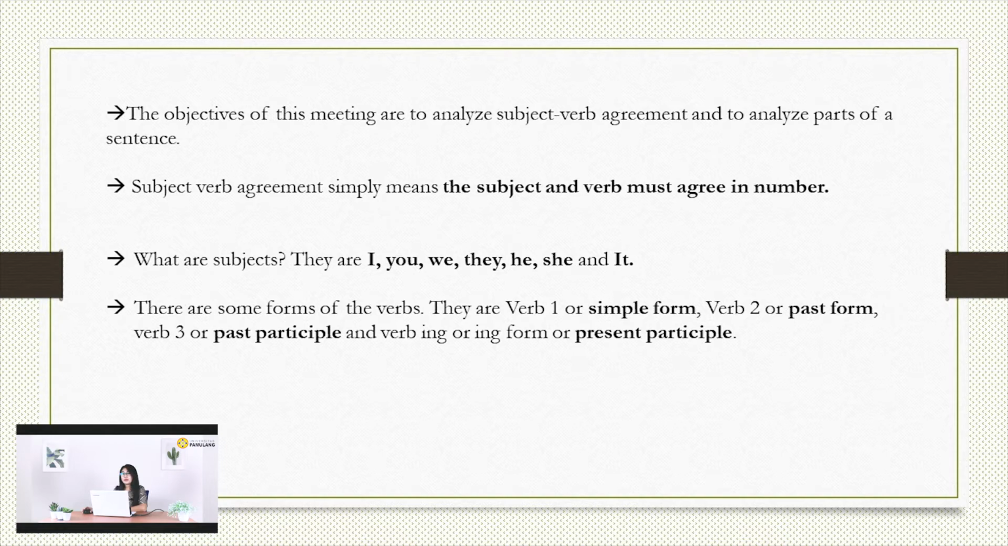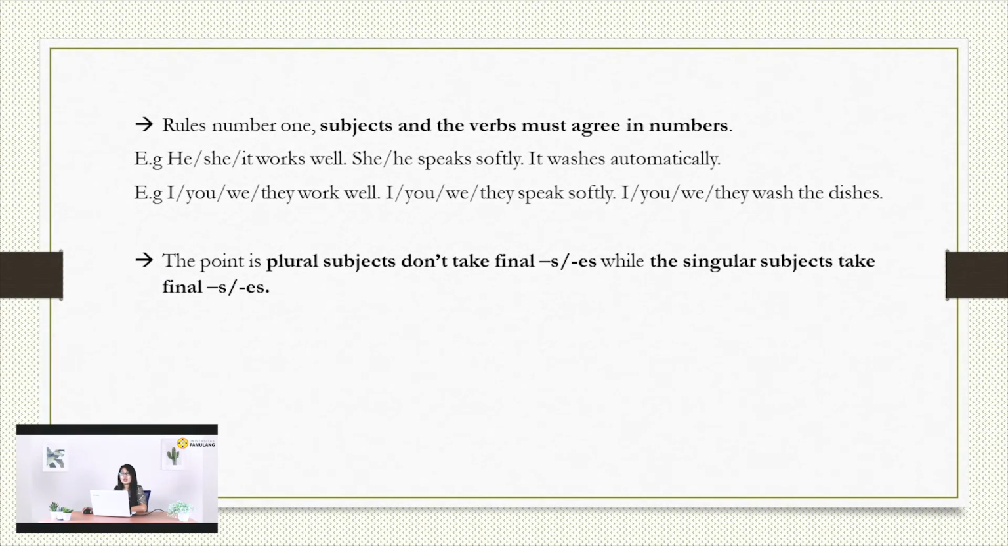There are some of the verbs. They are verb 1, or we know as a simple form, verb 2 or past form, verb 3 or past participle, and verb-ing or present participle. Next, there are also 10 rules in subject-verb agreement that we need to know. So we are going to discuss this one by one.